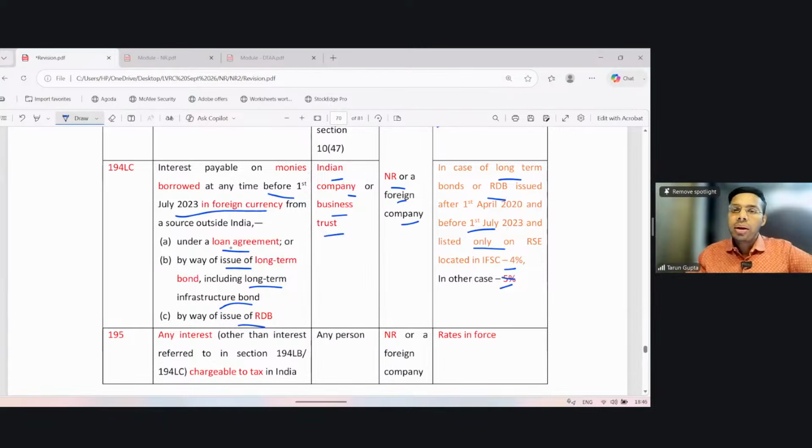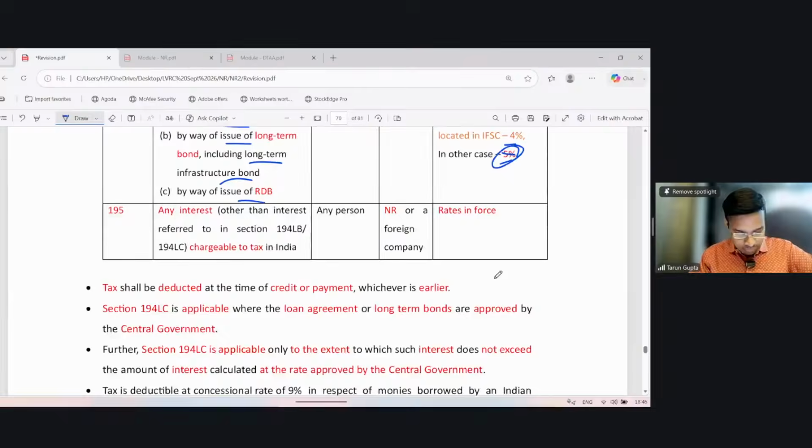Okay. In any other case, if the bonds are not listed on a stock exchange in IFSC or otherwise, then the TDS shall be deducted at the rate of 5%. Any interest other than interest referred to in 194LB and 194LC is governed by section 195, which is chargeable to tax in India for any non-resident, at rates in force, as we just discussed. Tax shall be deducted at the time of credit or payment, whichever is earlier.